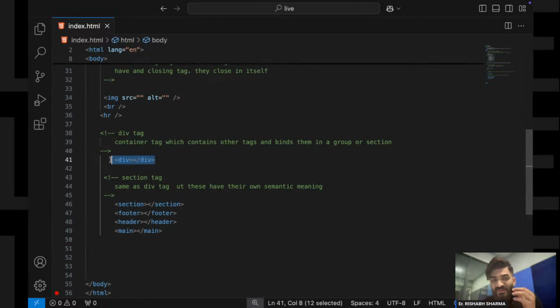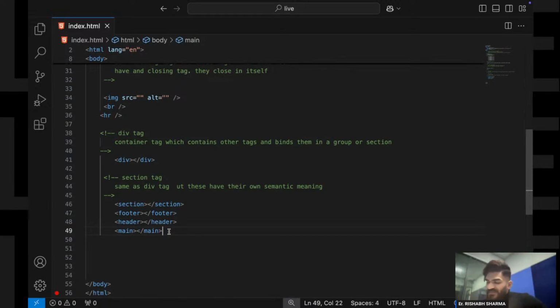But when it comes to div, it's only div tag. Div is only div, right? So div is simply just to group the things, just to divide our web page into different sections, whereas our section tags have their own semantic meaning. Okay, I guess it should be clear here, right?